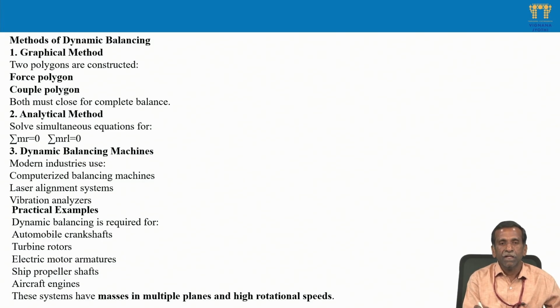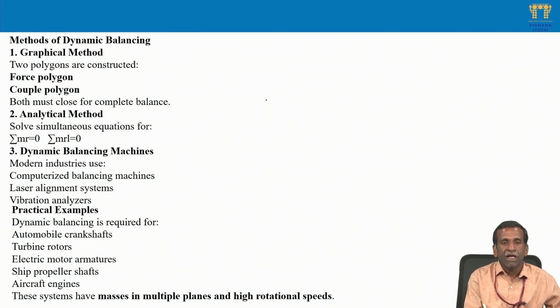This is the graphical method. Coming to the analytical method, here also we need to solve similar equations. Sigma MRL must be 0. Taking x direction and y direction, or overall we can say sigma MR equals 0, and the sum of the moments also must be 0. We write the corresponding equations and solve them.